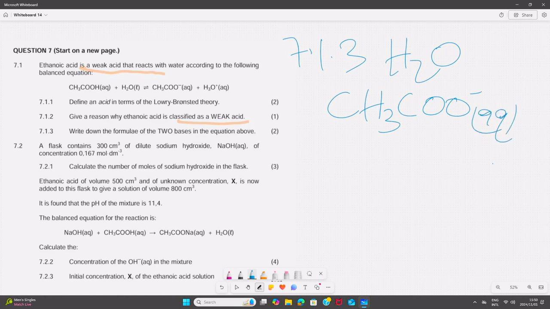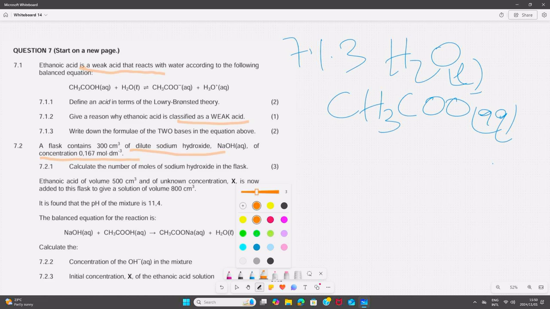Then let's go to our question 7.2. A flask contains 300 centimeter cube of dilute sodium hydroxide. Let's highlight dilute sodium hydroxide of concentration 0.167 mole per decimeter cube.